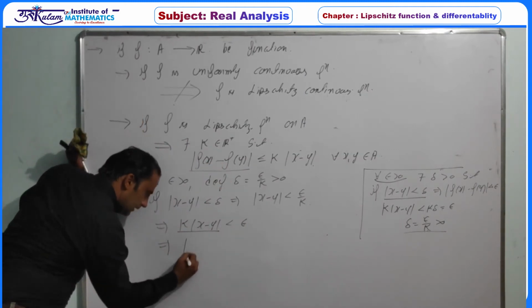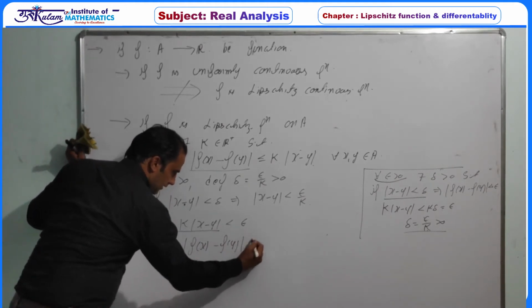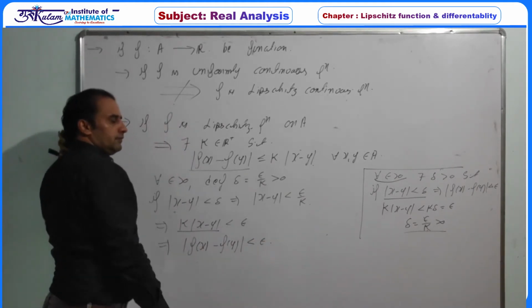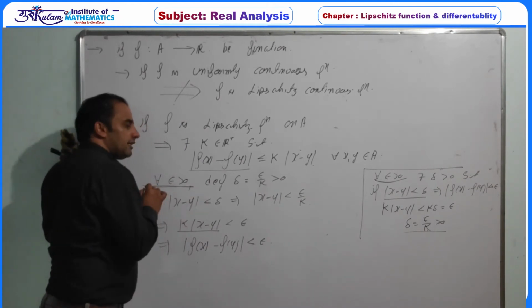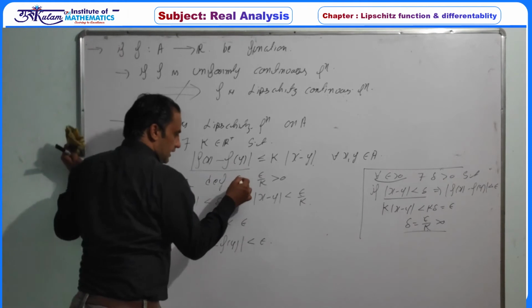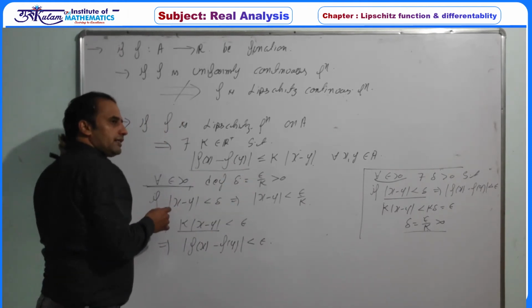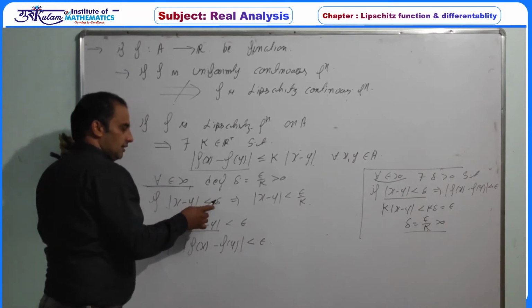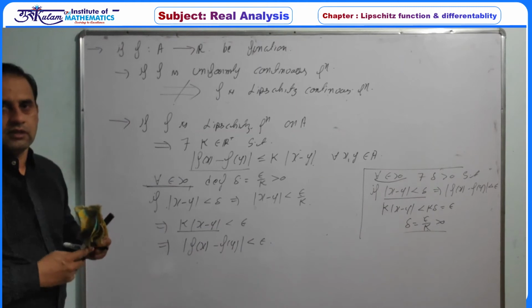So this obviously implies mod of f(x) minus f(y) is less than epsilon. So for every epsilon greater than 0, we can define delta greater than 0 such that if the distance between x and y is less than delta, then the distance between f(x) and f(y) must be less than epsilon.